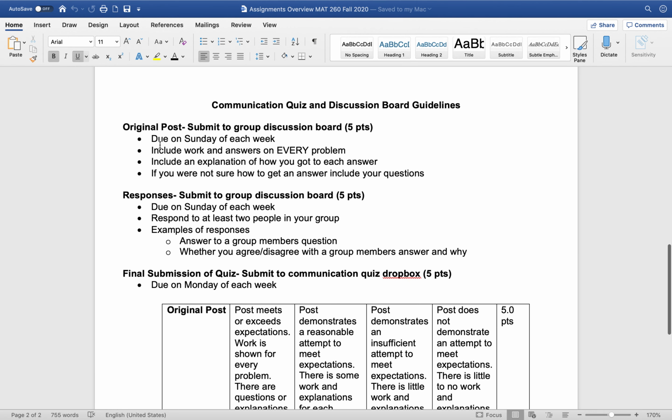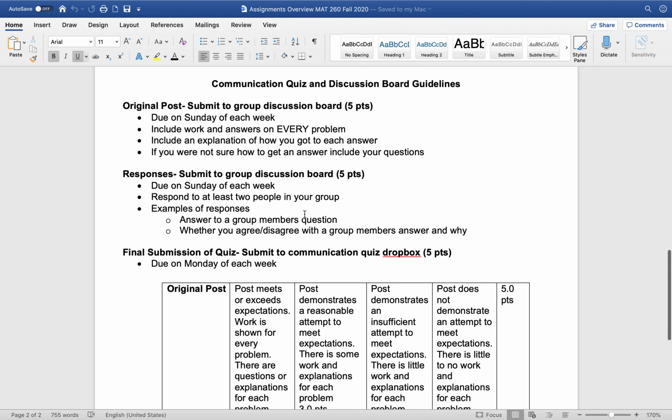So your original post will be due on the Sunday of each week, and you need to make sure you include work for every problem and include an explanation of how you got to your answer, or if you weren't sure how you got to the answer, include your questions. Then you need to respond to 2 people in your group by either answering a question or saying whether you agree or disagree with your group's answers. So you won't be able to see your group mates' answers until you post yours.